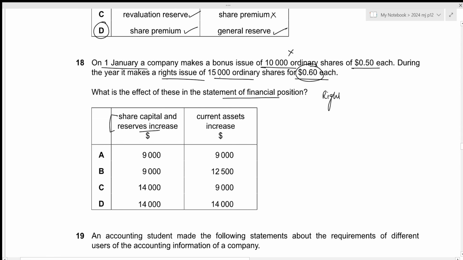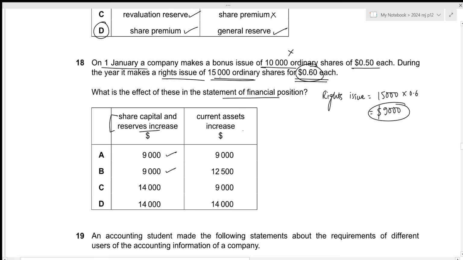So due to the rights issue, we will gain 0.60 for 15,000 shares. So that will be 15,000 times 0.6, which results in the value of 9,000. So our total share capital and reserves will increase by 9,000, which is given by option A and B. And we have current assets increase.